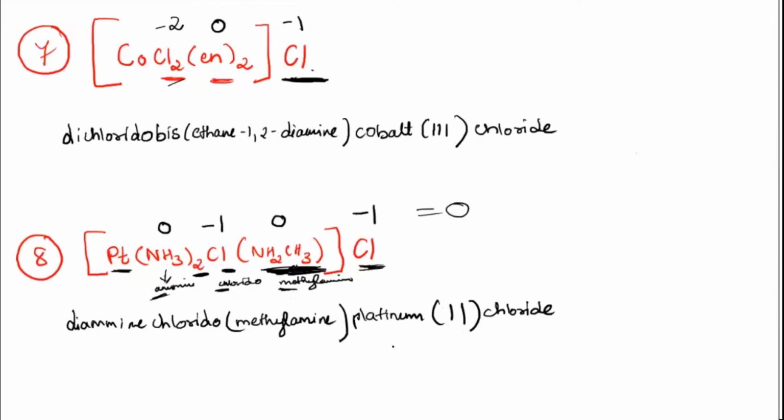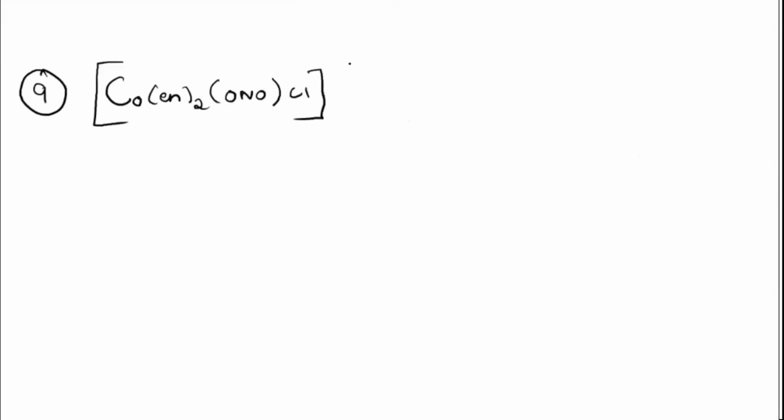I believe others also have finished writing. We'll go for one more. One more kind which can be asked is this one, the 9th one I'm taking. This type also could be asked: ONO, Cl, and then a positive charge. Where the positive complex is given, you don't find any outside ion given to you. Directly your complex is given with positive charge.